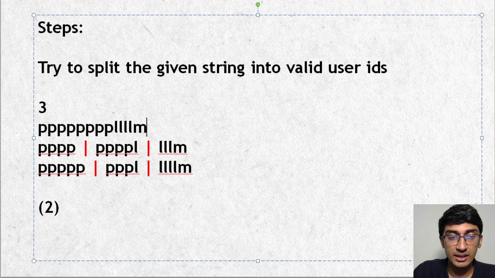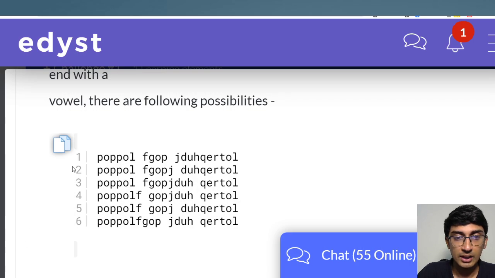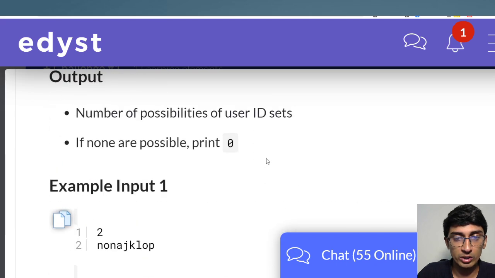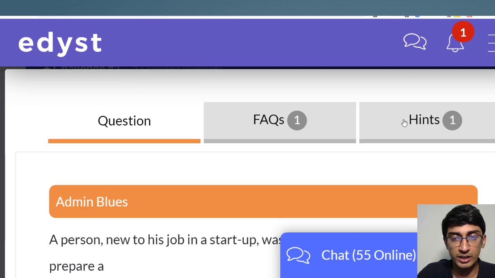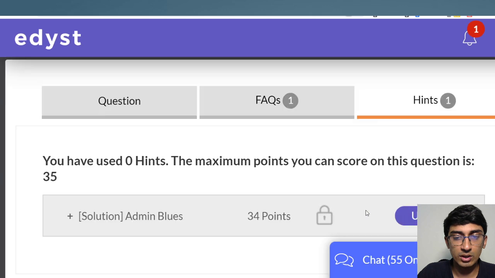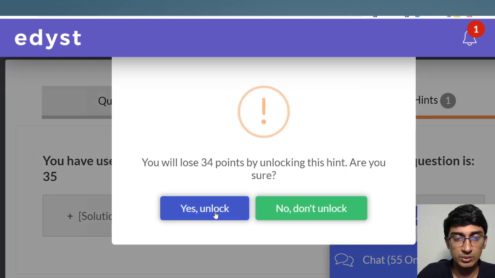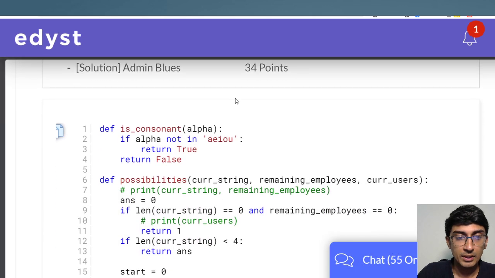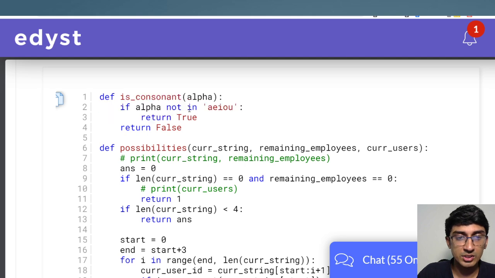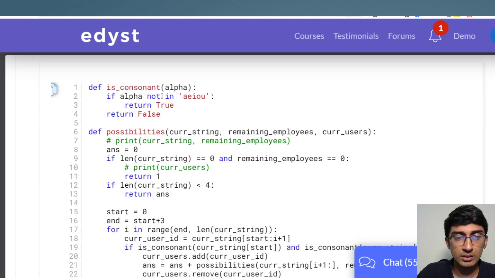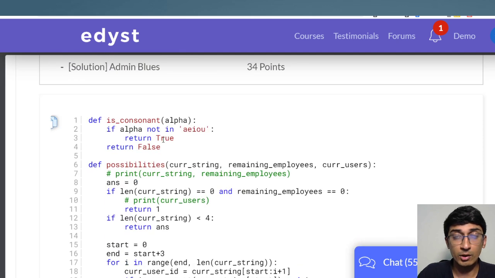So we'll add a set, and let me just show that to you in the code as to how we can go about adding that set over here. I'll just open up the solution. So those of you who want the solution for this code, you can just go to hints, unlock the solution. I'll just unlock the solution for you, and then you can check it, right? So this is consonant. It's just a way of telling us if it's a vowel or a consonant.